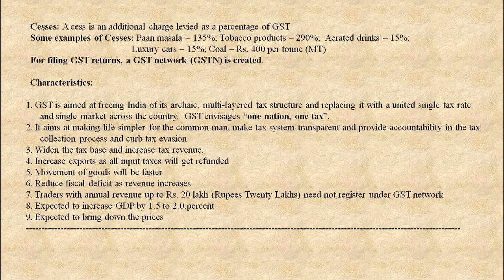Now next is cess. A cess is an additional charge levied as a percentage of GST. Some examples of cess: pan masala 135%, tobacco products 290%, aerated drinks 15%, luxury cars 15%, coal rupees 400 per ton. For filing GST returns, a GST network, GSTN, is created. Now we'll discuss the characteristics of GST.